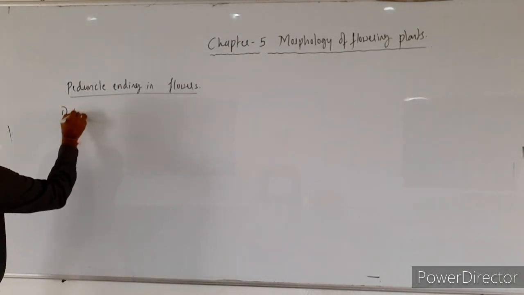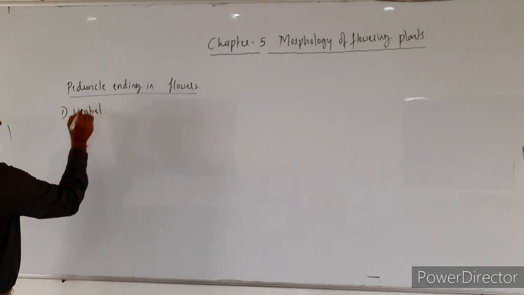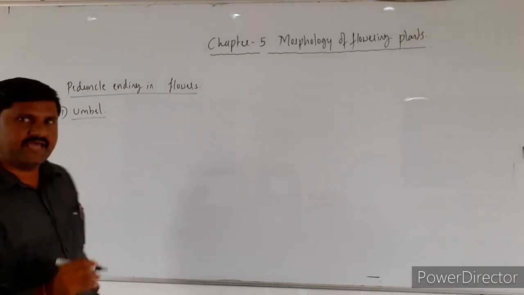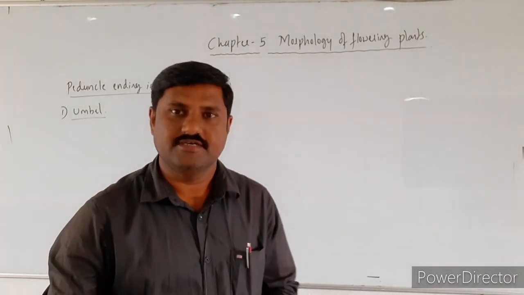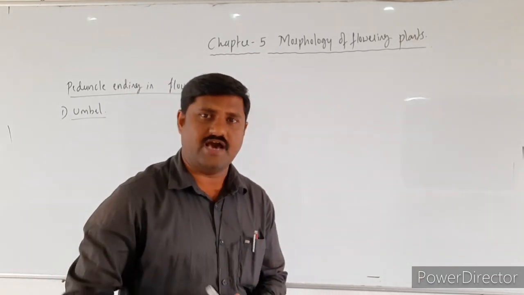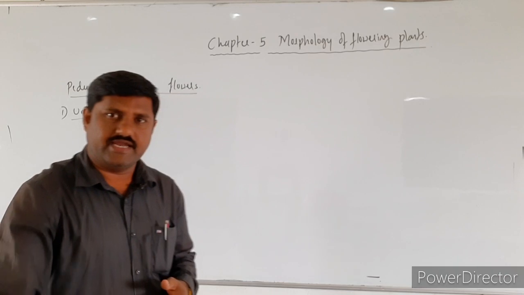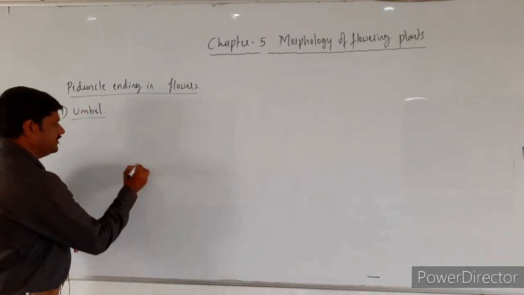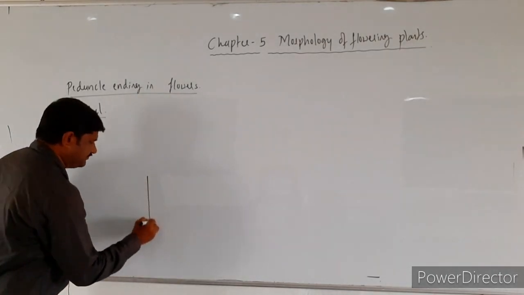So the first one is umbel. What is this umbel? So you may ask. This is also one kind of racemose inflorescence, with peduncle ending in a flower. See here, here is one peduncle.